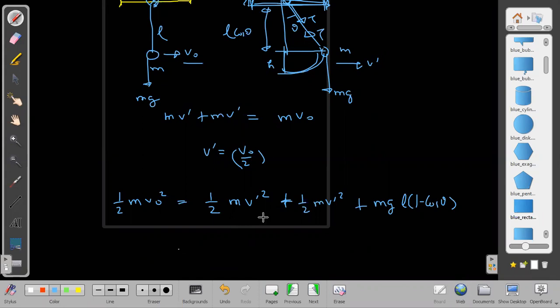We get to m naught square by 4, V dash we already know. Then M is cancelled everywhere. We can put V dash, so V naught square is equal to V naught square by 4 plus V naught square by 4.